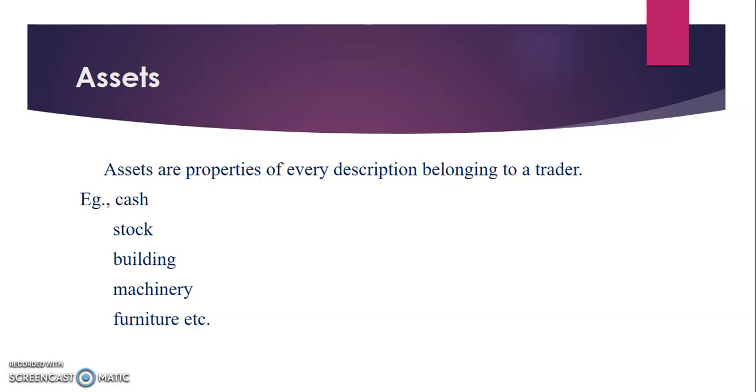So first we are going to see what is assets. Assets are properties of every description belonging to a trader. So the cash, stock, building, machinery, furniture. In case of assets, first we have cash.